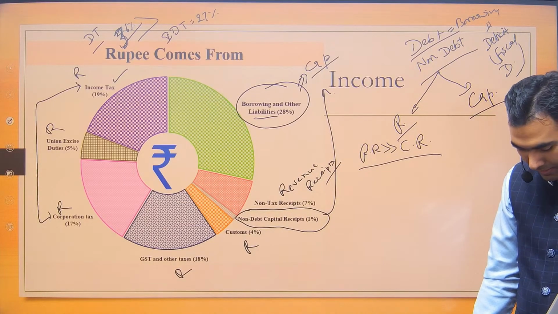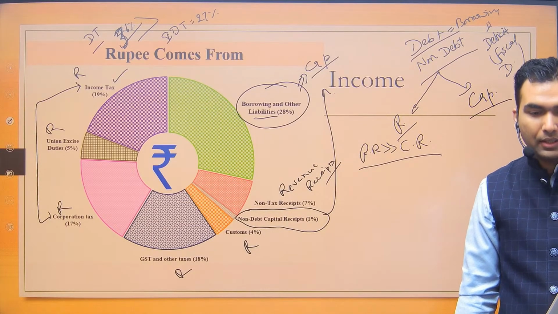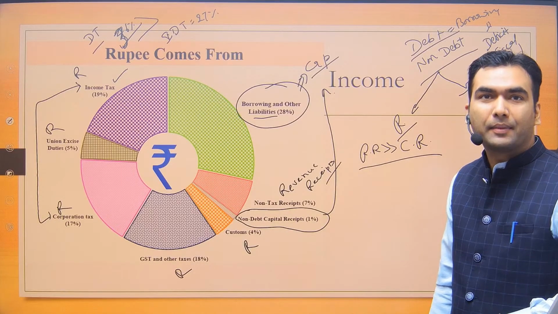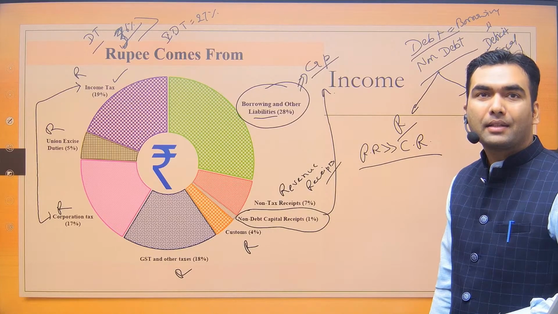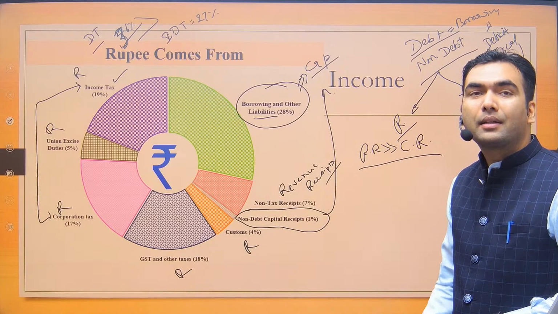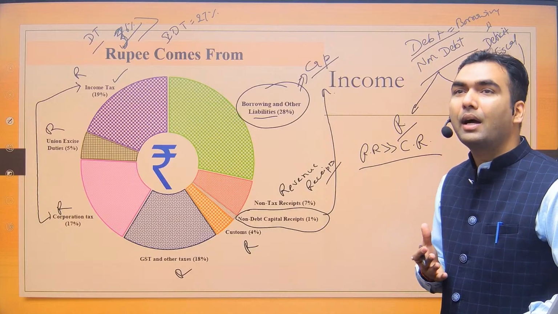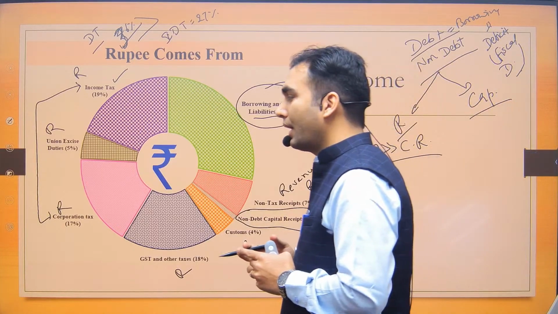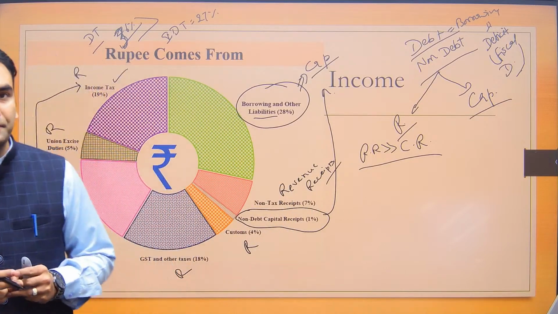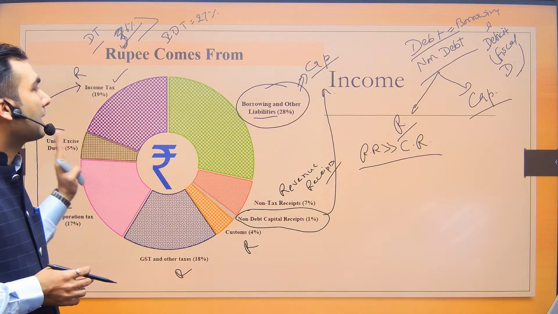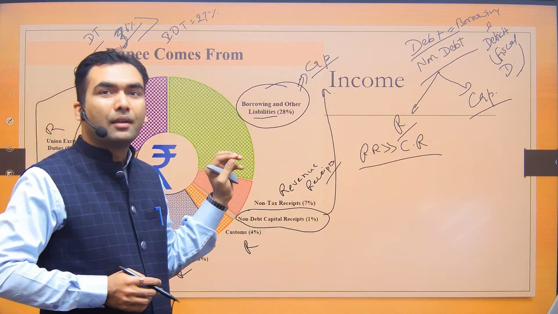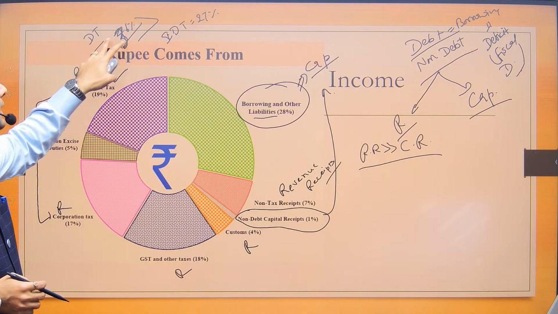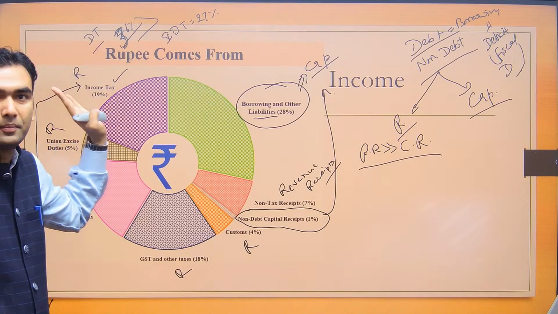In fact, this year there is one term which has come, which has been used: tax buoyancy. In the case of direct taxes, the government has witnessed tax buoyancy. There is very high growth in direct tax collection. I will also make you write down the definition of tax buoyancy, don't worry. So direct tax collection has increased very rapidly in this financial year. So now the gap between direct taxes and indirect taxes is growing.